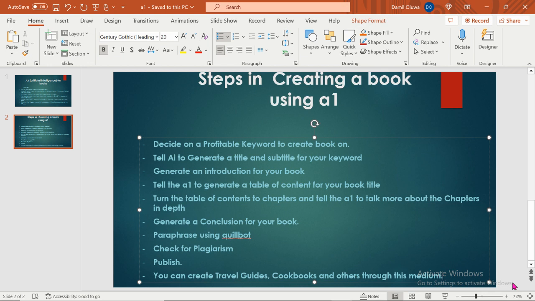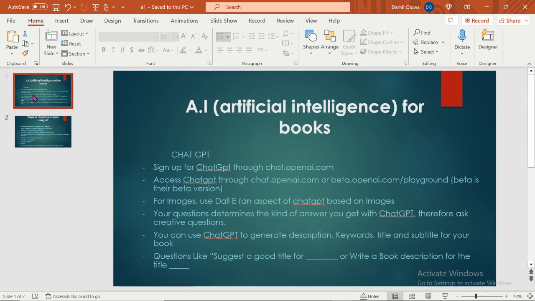So A1 is too wonderful. This is another era of technology for we guys that create books. Creating books has never been this easy. This is why we need to follow the trend. With A1, you should be able to create at least 4 to 5 books per day. Yes, with A1, you don't really need to stress yourself.